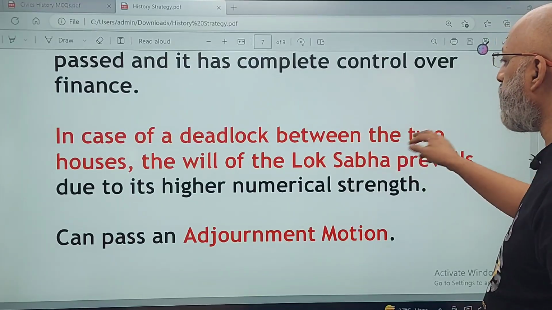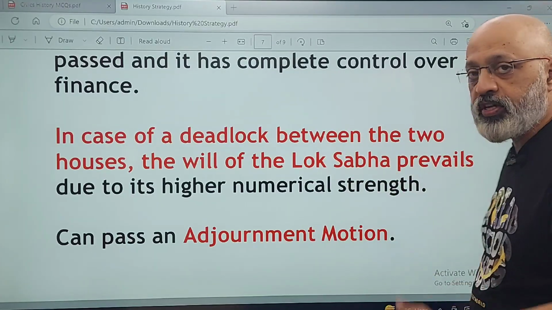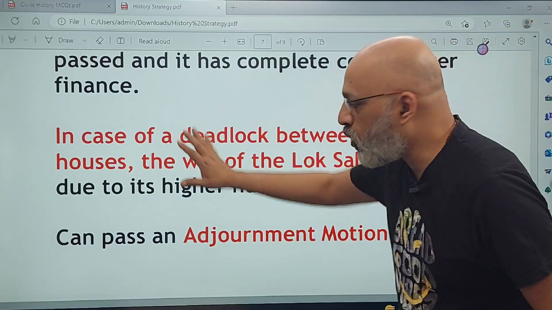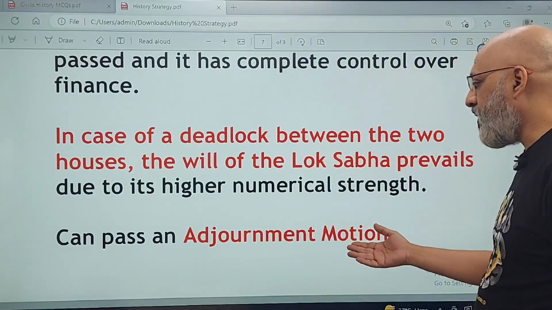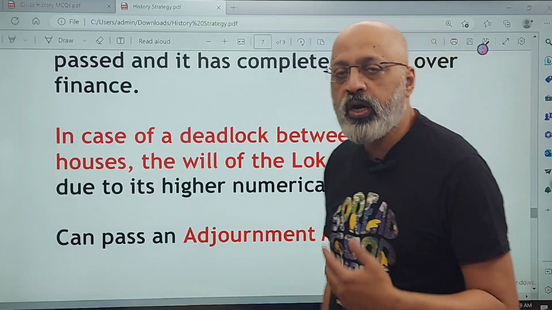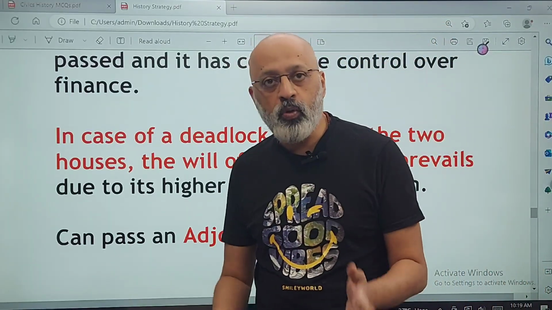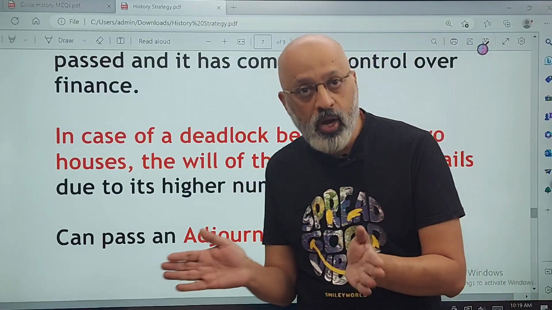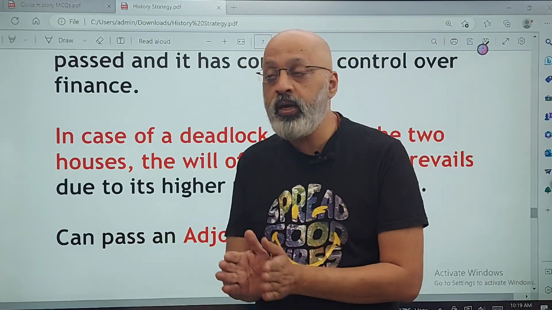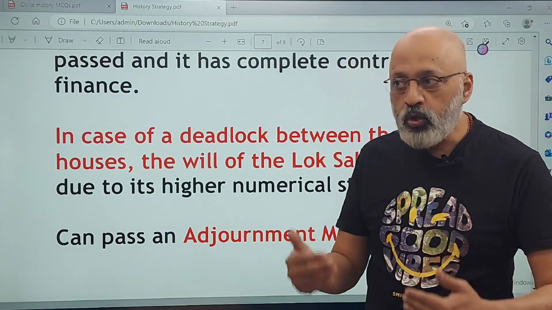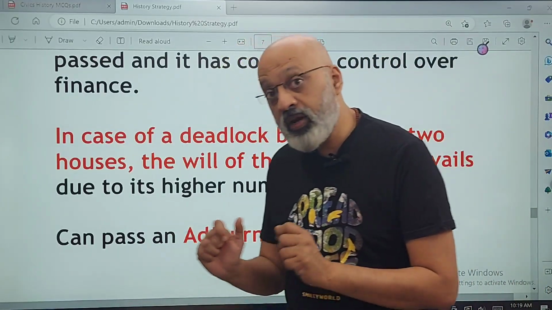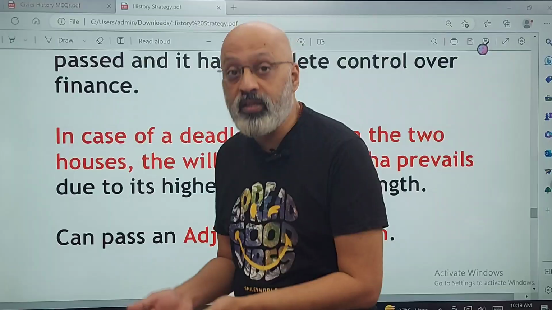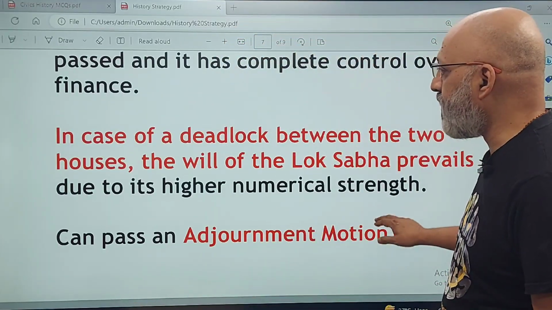In case of a deadlock between the two houses, the will of the Lok Sabha prevails because of higher numerical strength. So write this, you will get marks. Can pass an adjournment motion. I always say, if 3 points are asked, give one as a bonus, two extra. Ask 3, get 1 free. If you know, give one more extra so that you are giving something extra to the examiner. They will be impressed that this child knows more than what was asked. So that is something which you can do.